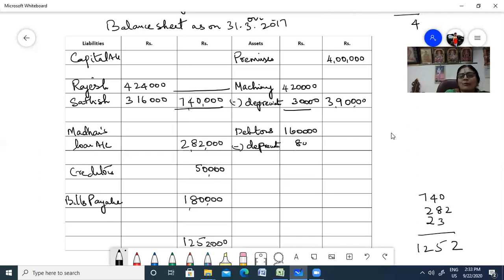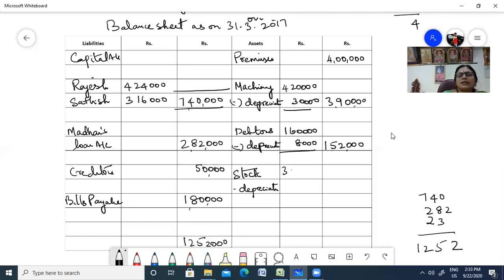See, before you do the balance sheet, you should refer to the revaluation account and the capital account and see what adjustments you have made. You should have the problem with you. The balance sheet should be with you when you are doing the reconstituted balance sheet, because the partner is going to retire. Then you have stock less depreciation, 30,000.